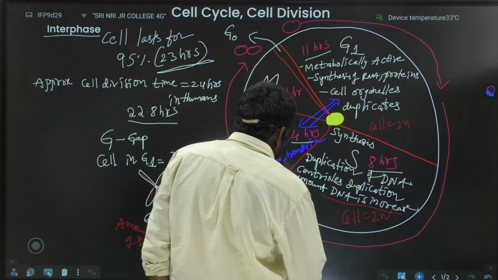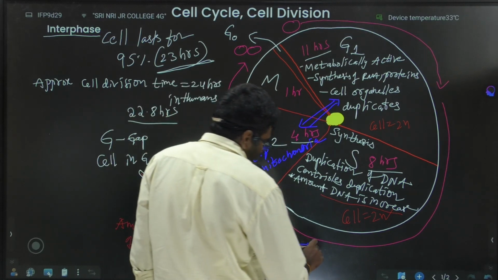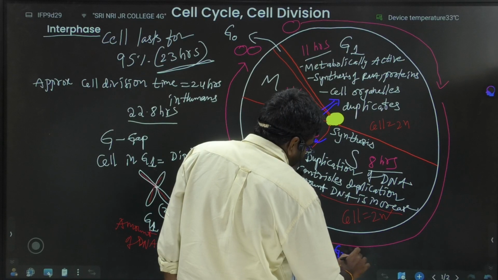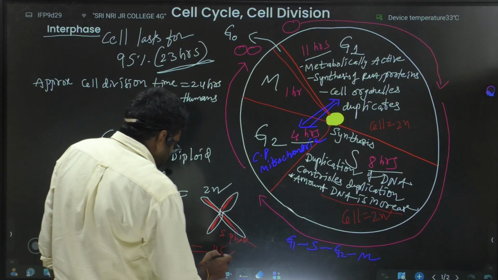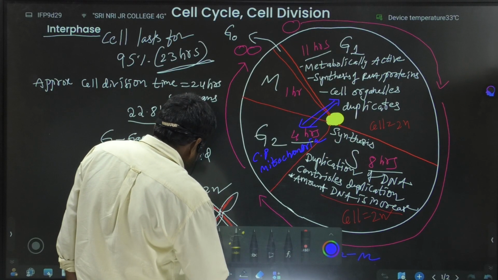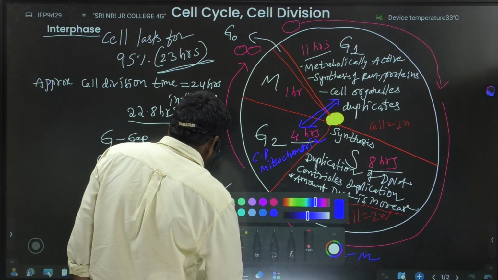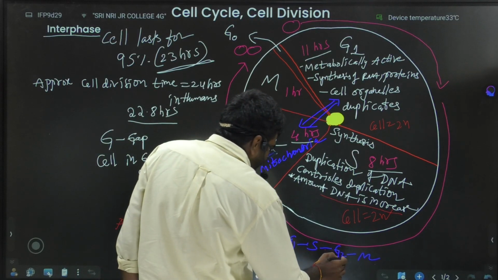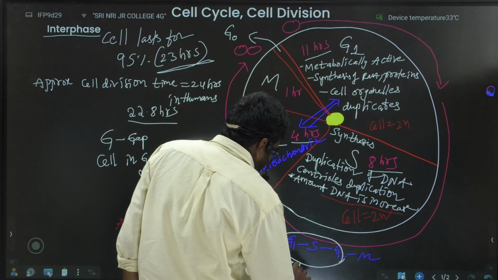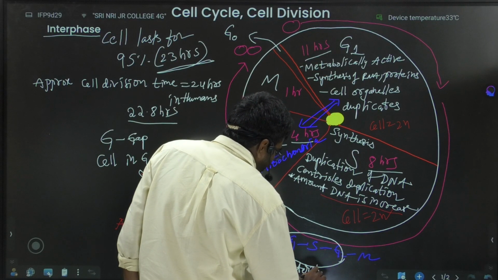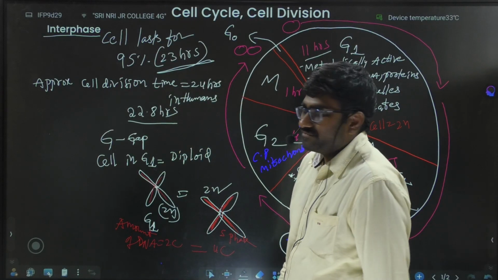So remember that. G1 sequence is very important from the NEET point of view. G1, S, G2 and M. Up to the G2 phase it is considered as interphase. So the cell remains 95% in the interphase only.